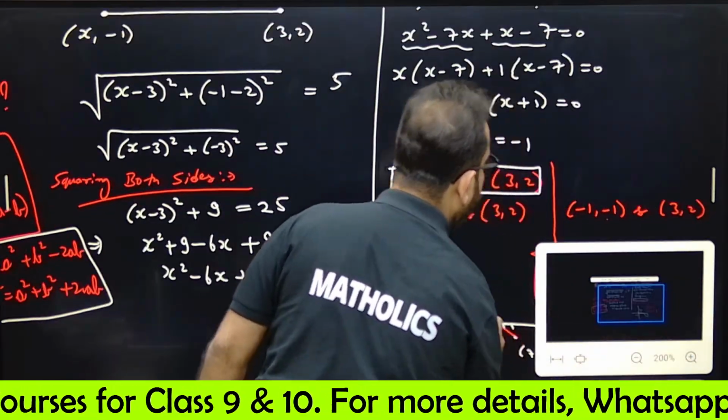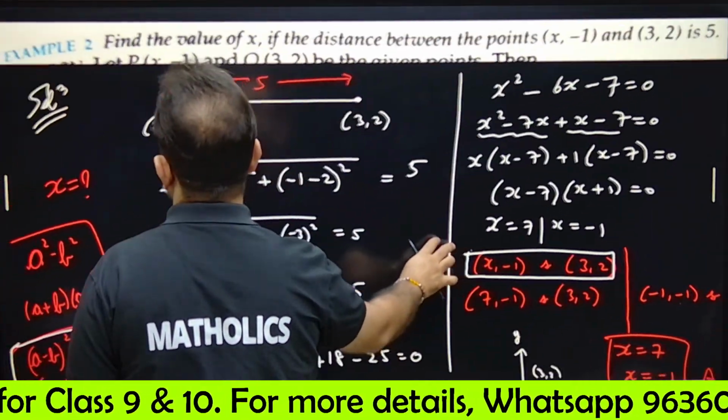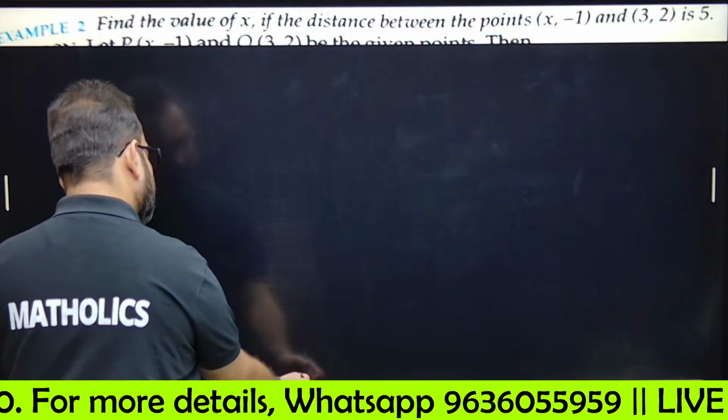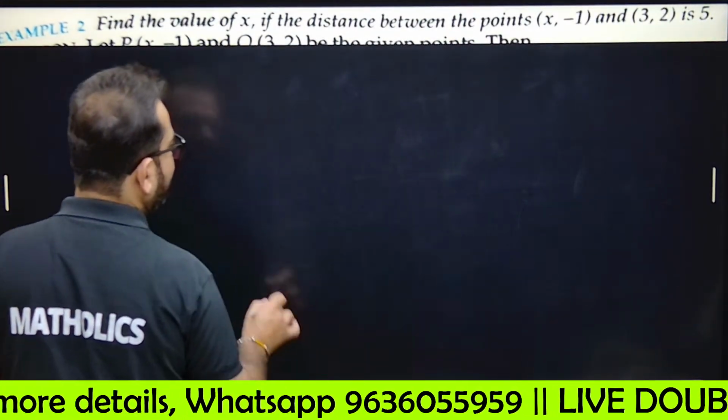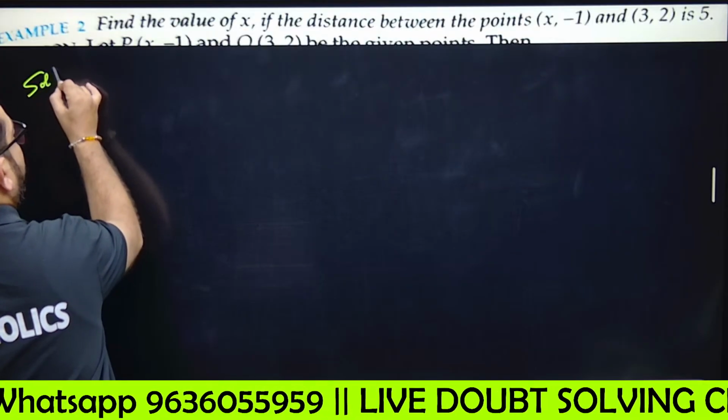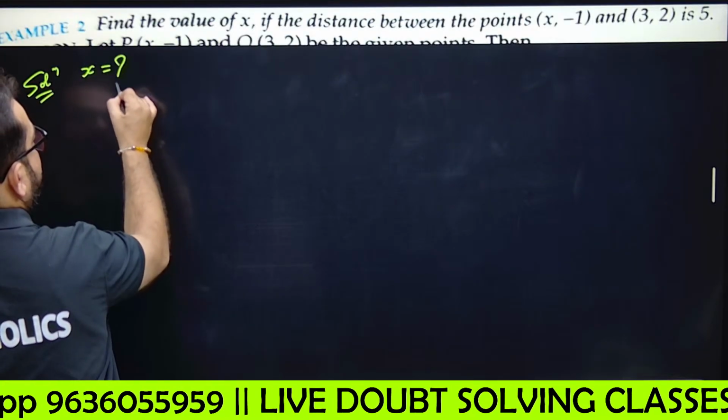See, if some question is given, the first work you have to do is to make a diagram. First work is diagram. Find the value of x. We have to find the value of x. That means x equals to question mark.